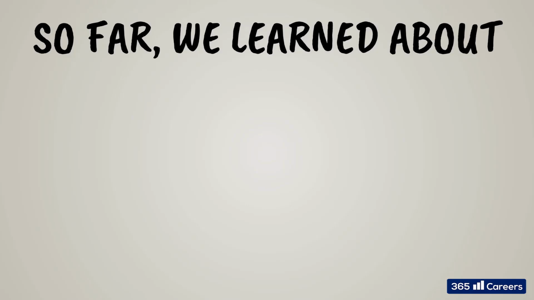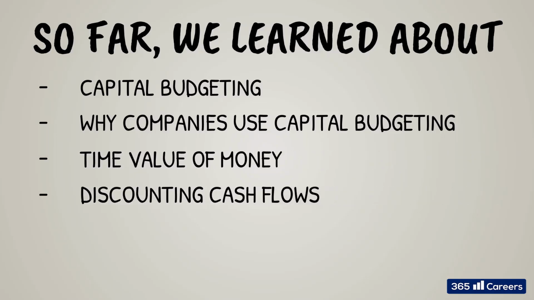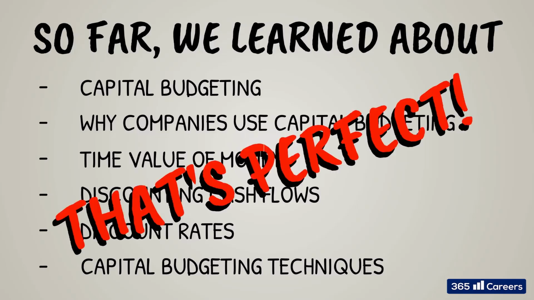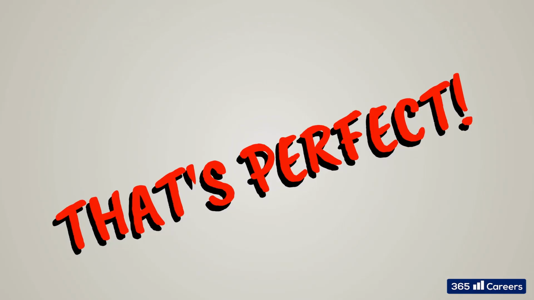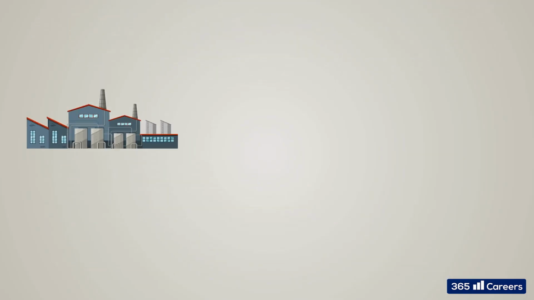Okay, great. We are doing well. So far, we learned what capital budgeting is, why companies use it as a part of their strategic decision-making process, and why it is critical to get it right. We learned about the time value of money, how to discount cash flows, which discount rates to use, and how to apply the main capital budgeting techniques used by practitioners. That's perfect. In this lesson, we'll continue the topic, trying to dig deeper. Let's describe the typical sequence of cash flows we can expect in a capital budgeting exercise.